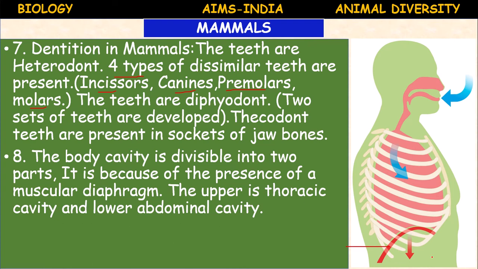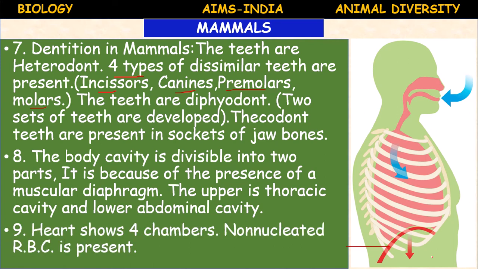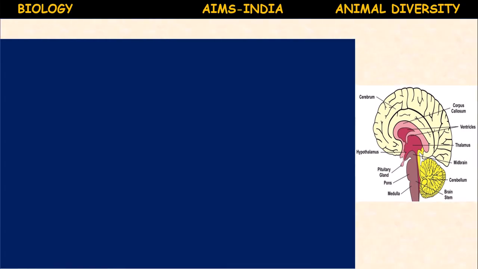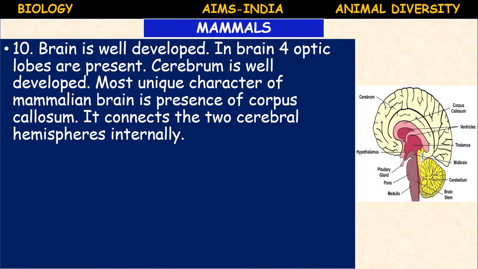Okay. Next, the heart shows 4 chambers, and the blood contains non-nucleated RBC. Heart is 4 chambered, a closed type of circulatory system, and the blood contains enucleated RBC, means RBC without nucleus. Next, the brain is well developed, and in the brain there are 4 optic lobes present.